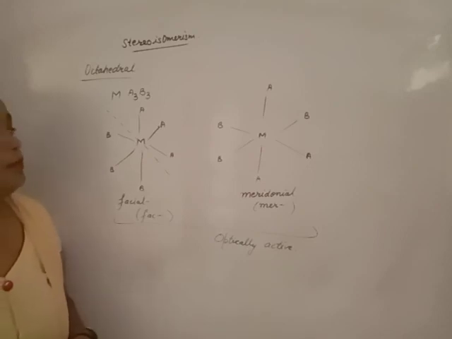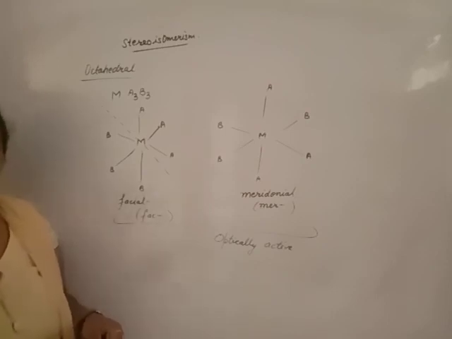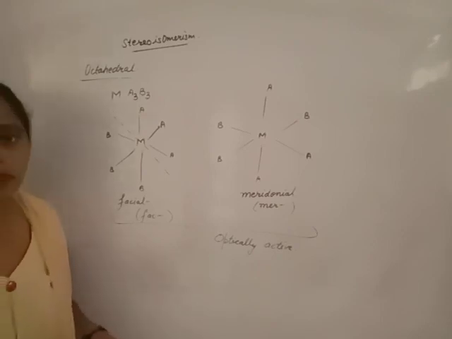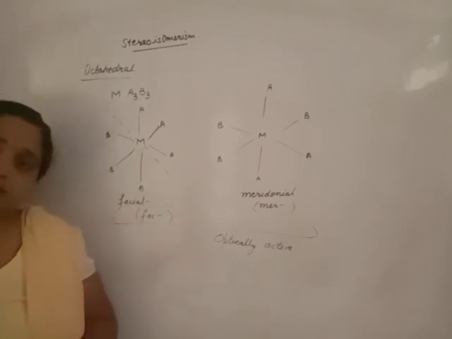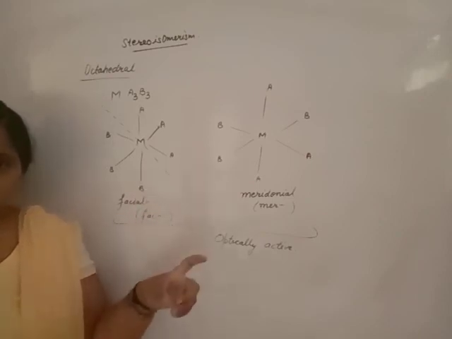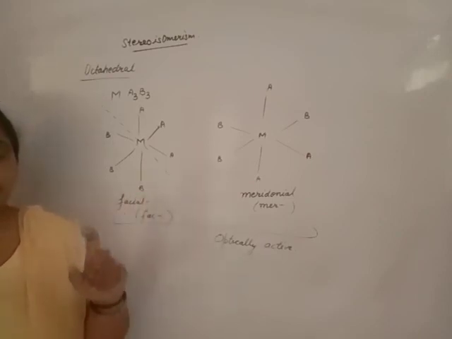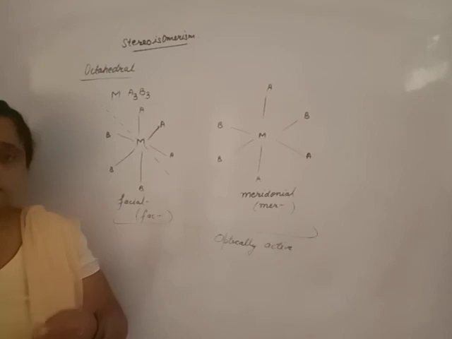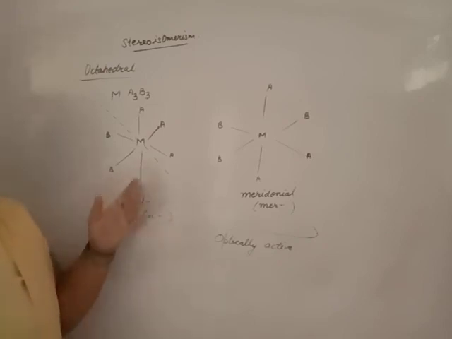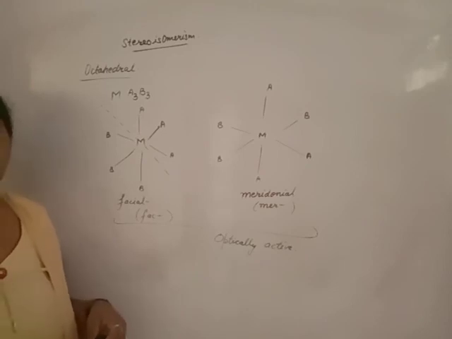These are all about the isomerism of coordination compounds. Today we discussed stereoisomerism. Beta, if any compound is given to you and you are asked to give the isomers, you will identify in which classification it will be set, either geometrical isomers or optical isomers.